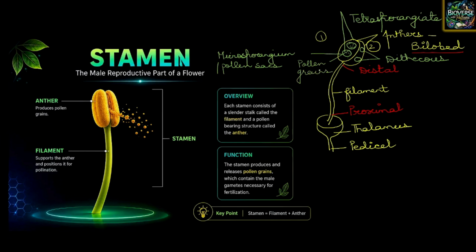Now, the filament together with the anther forms the stamen, that is the reproductive unit of the flowering plant. That is the male reproductive part. So children, in today's lecture, we have talked about what flowers are, what the floral primordium is, followed by stamen. In the next slide, we'll be further discussing microsporogenesis and various structures related to it.